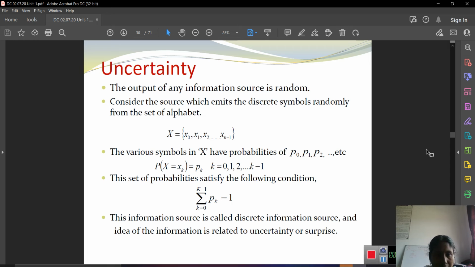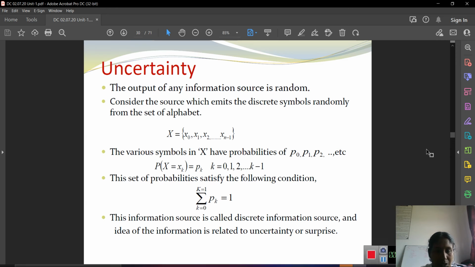So here see, X equal to x0, x1, x2, etc., x of n minus 1. So a number of symbols are possible. The various symbols in capital X have probabilities P0, P1, P2, etc. So X is the symbol of the values. If you consider it as a probability, at a time we can say P0, P1, P2, etc. Right? So now we write the calculation. P of capital X equal to xk is pk, isn't it? So k is equal to 0, 1, etc., k minus 1. So this set of probabilities satisfies the following condition, that is summation of k equal to 0 to k minus 1 of pk equal to 1.